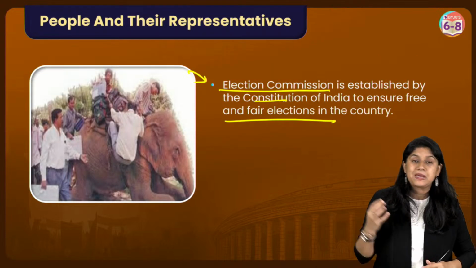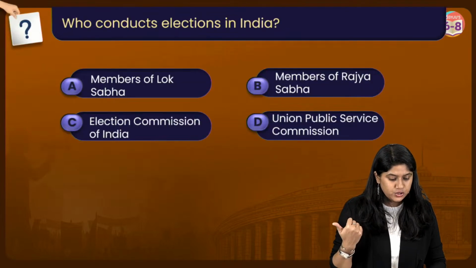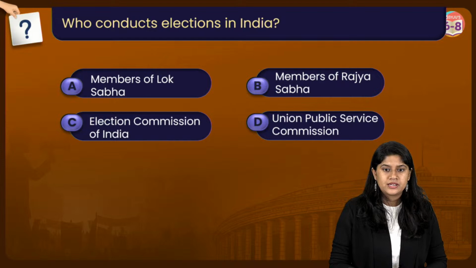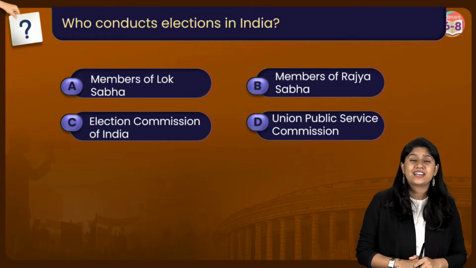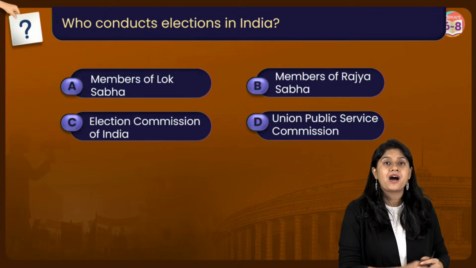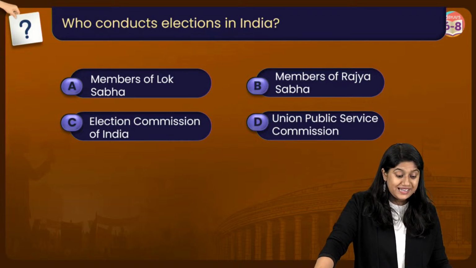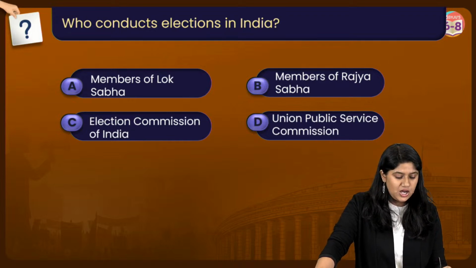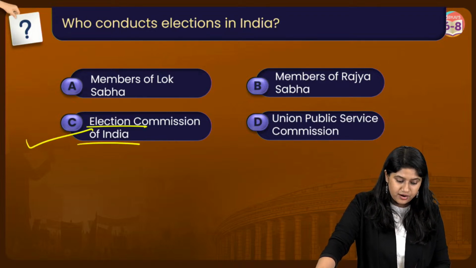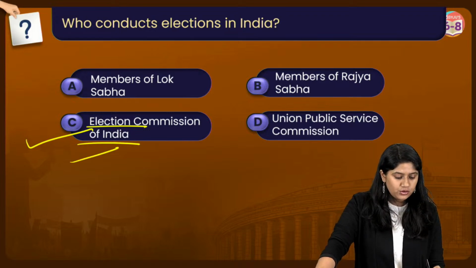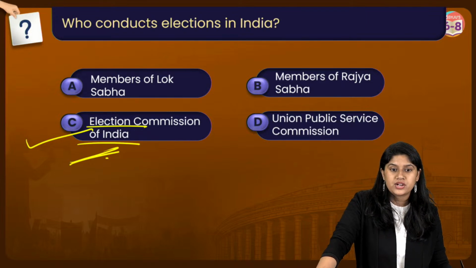We have discussed people and their representation. Now let me ask you a very quick question. Who conducts the election in India? Is it a member of Lok Sabha, a member of Rajya Sabha, the Election Commission of India, or the Union Public Service Commission? The answer is option C, Election Commission of India. They are the body that conducts the elections in our country. They want free and fair elections for everybody and every party.